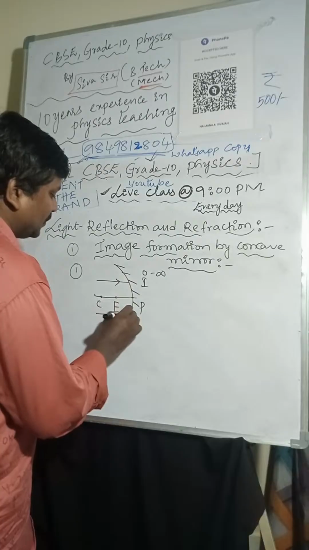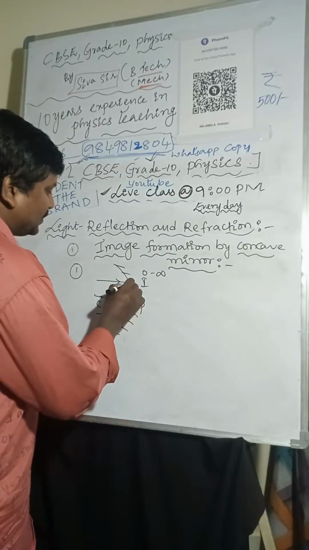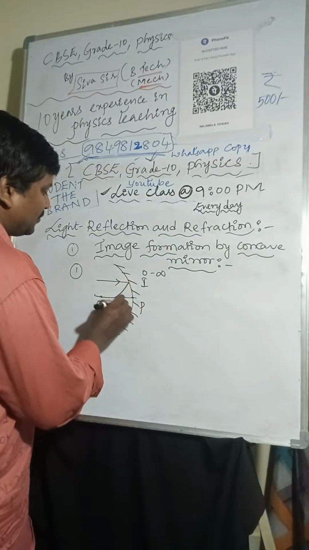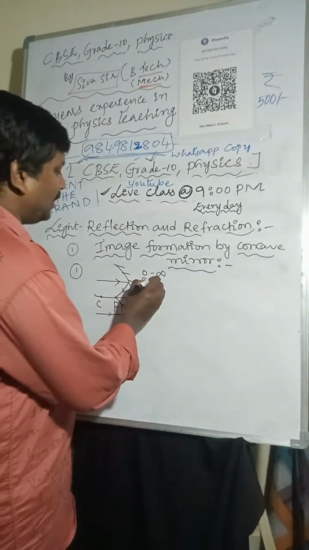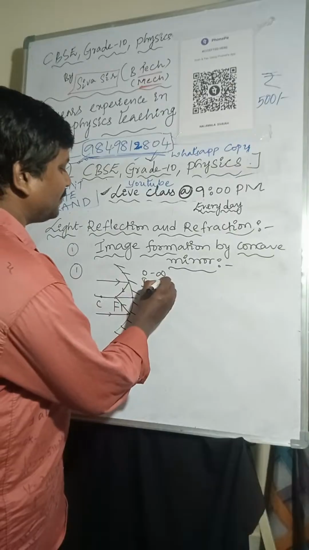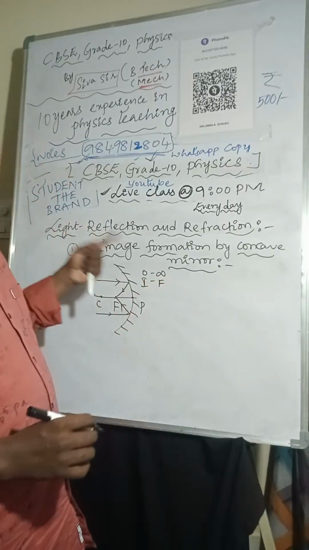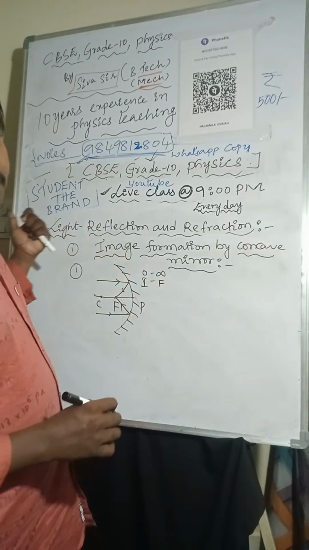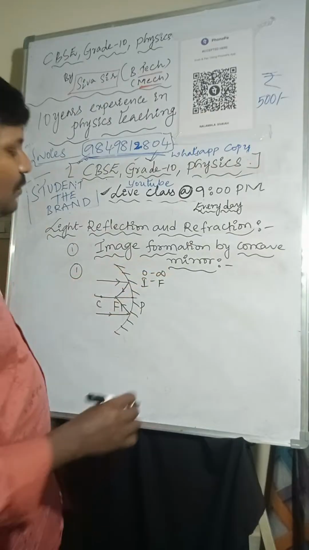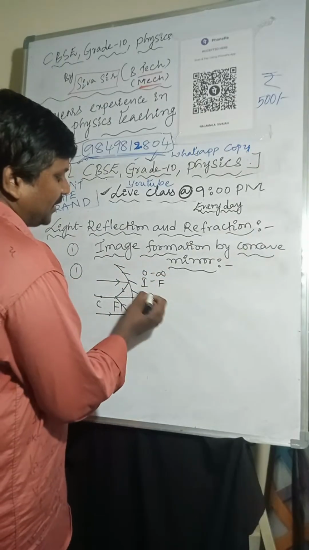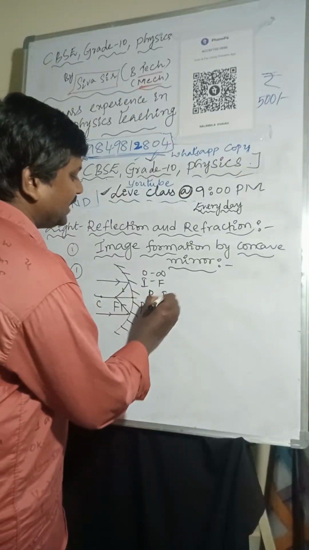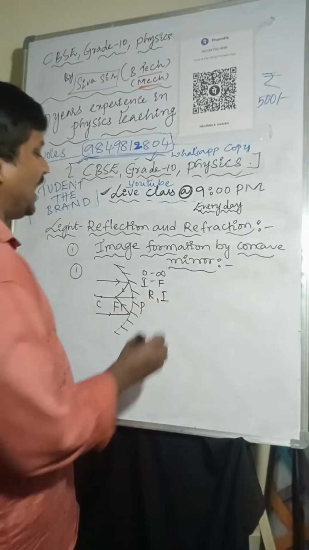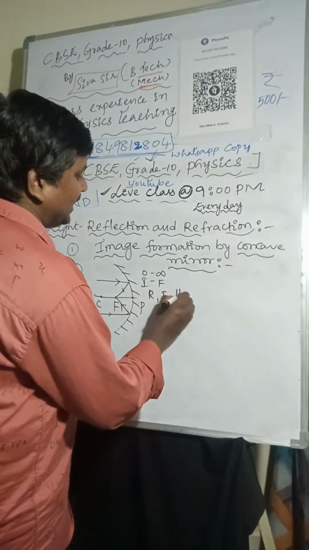After reflection, those light rays will meet at one point here. So object is at infinity, image will form at focus. Nature of the image is real and inverted, and the size of the image is highly diminished.